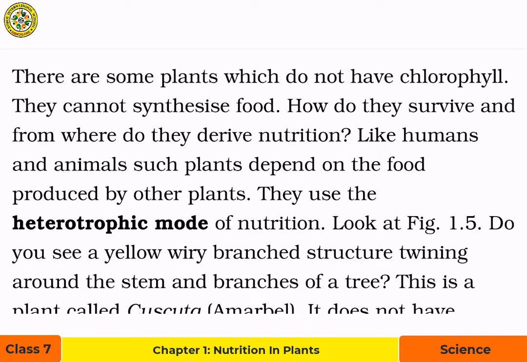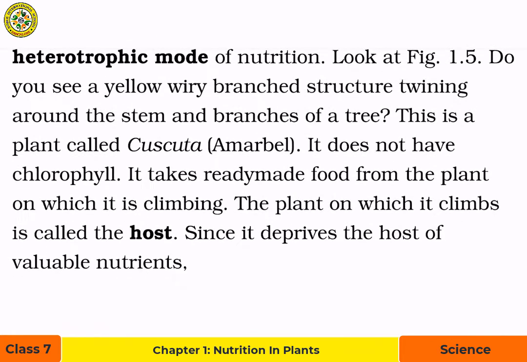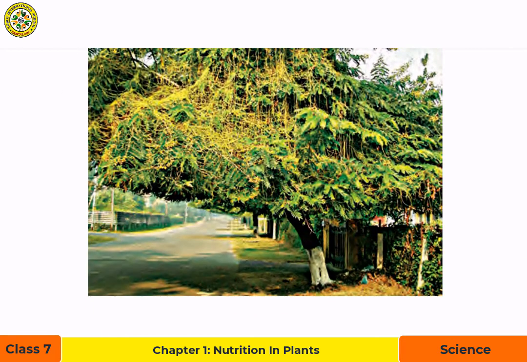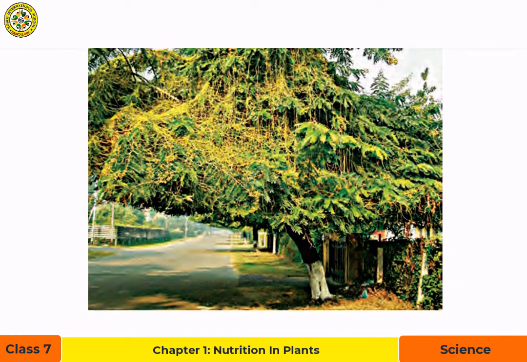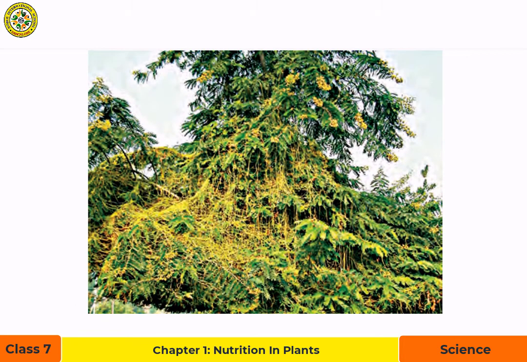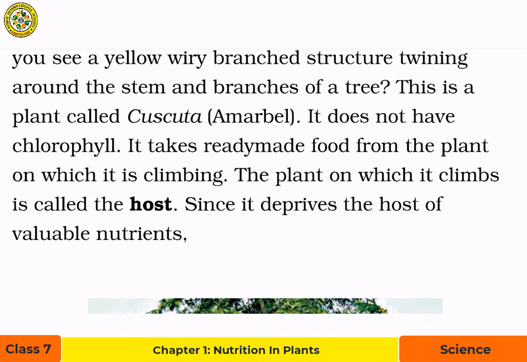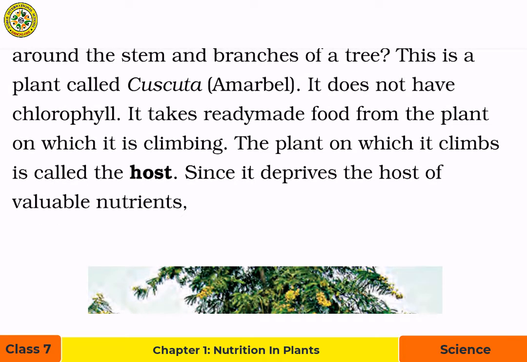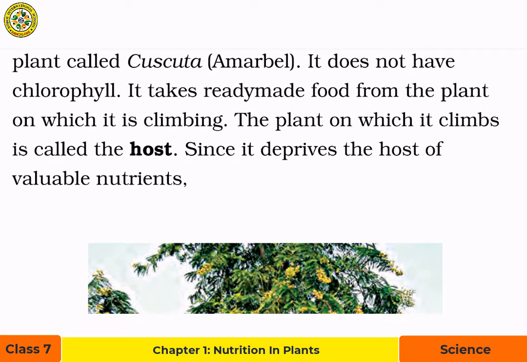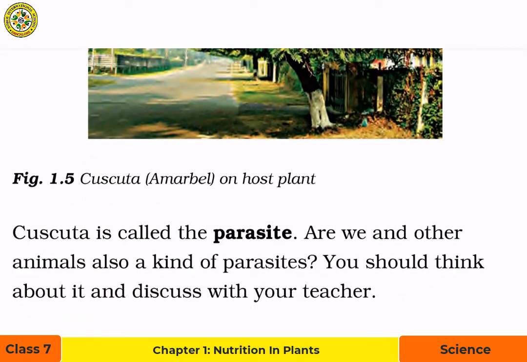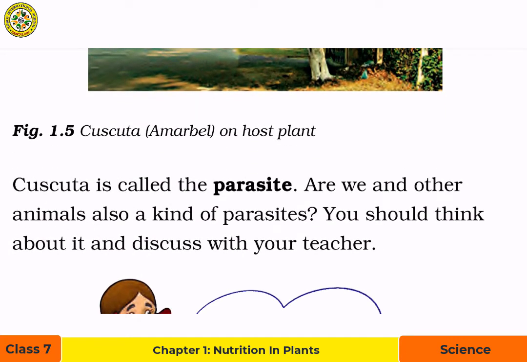Look at figure 1.5. Do you see a yellow, wiry, branched structure twining around the stem and branches of a tree? Can you see this? Figure 1.5. Yellow structure going around the branches of a tree. Yes. This is a plant called Cuscuta or amarbel. It does not have chlorophyll. It takes ready-made food from the plant on which it is climbing. The plant on which it climbs is called the host. Since it deprives the host of valuable nutrients, Cuscuta is called a parasite.